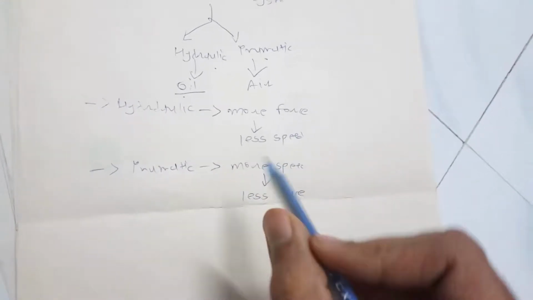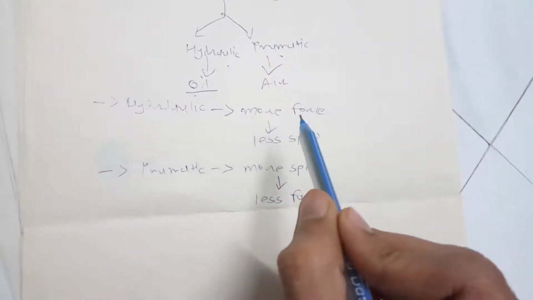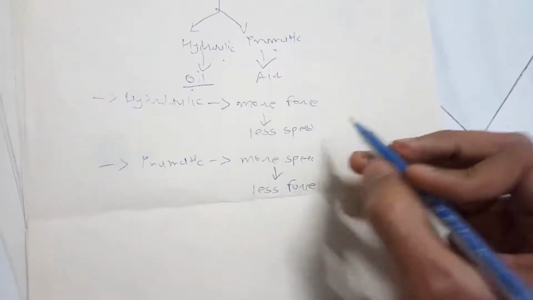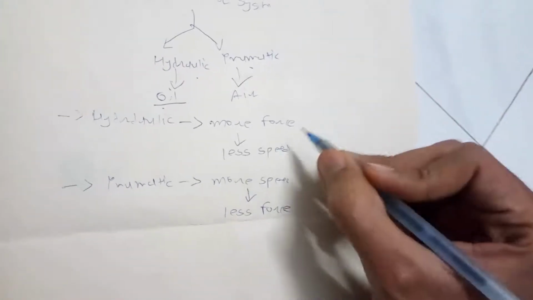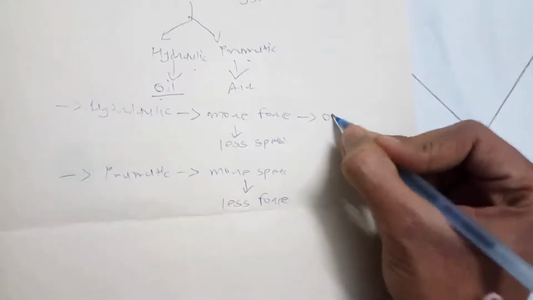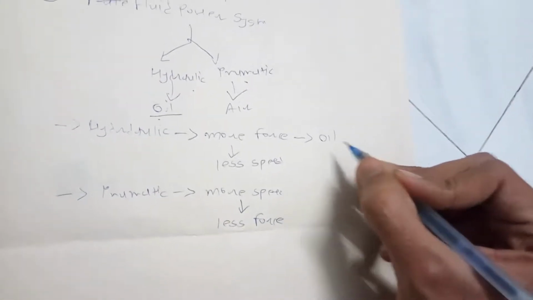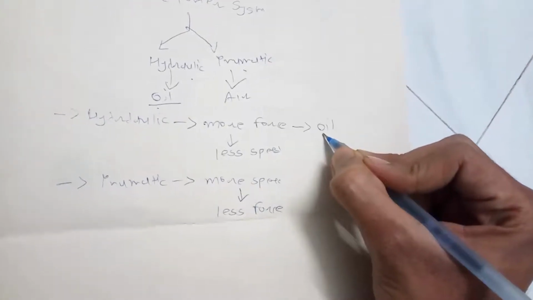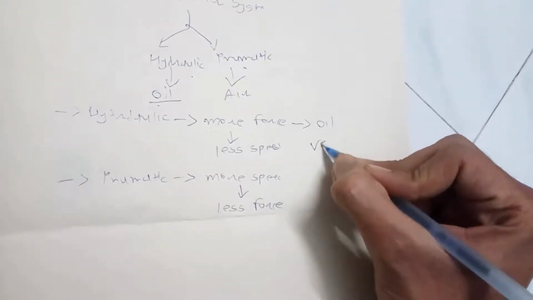And I would like to tell you the reason why we can get more force in hydraulic system. We can get more force in hydraulic system because we use oil as a working medium, and viscosity of oil is more.